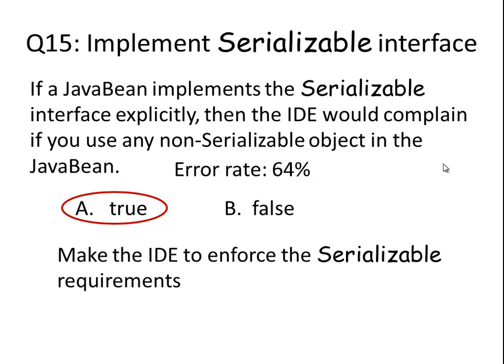Why? Because we are not familiar with the requirements for the serializable interface, and we cannot memorize all the requirements. It is very hard, so we don't want to check the class by ourselves. The convenient way is asking the IDE to do it. So how do you ask the IDE to do this checking for you? You implement the serializable interface explicitly. All right, so we finish part 3.